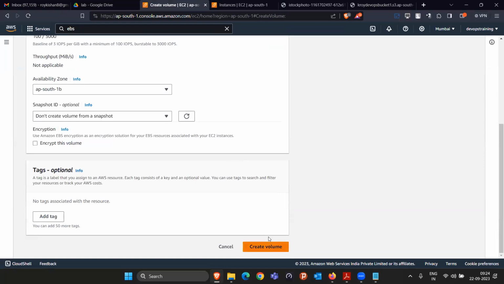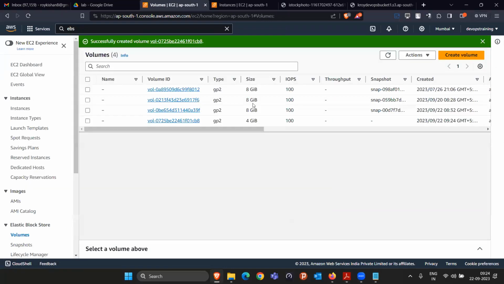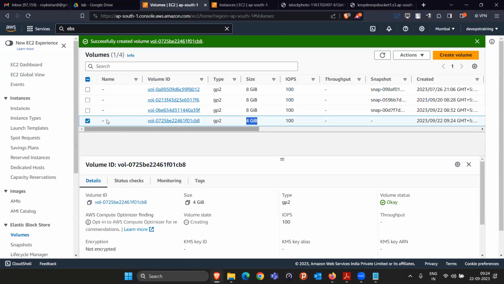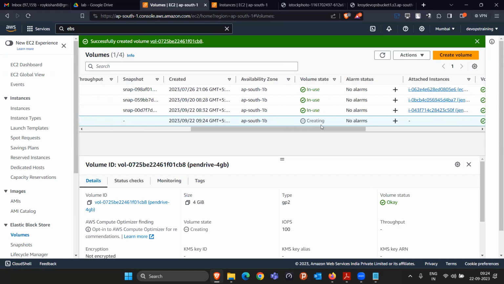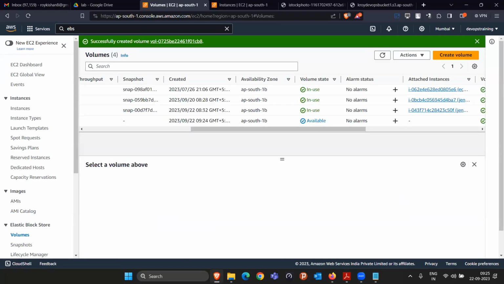Come down, click on create volume. So now I created a new volume of size 4 GB. Okay. Let me give some name here. Pen drive 4 GB, something like this. Okay. Now see, we created this and currently this is in the creating state. That means we are buying the pen drive from the market. Okay. Now see, it is available.